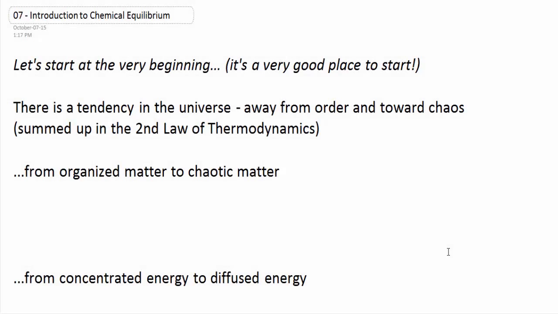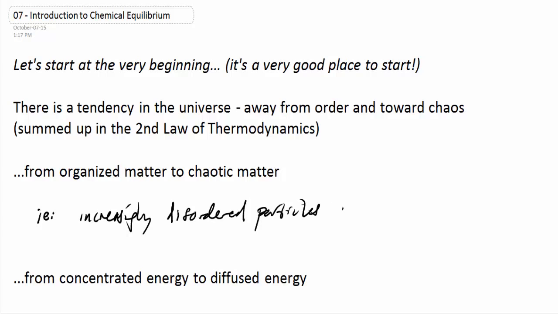It is a good place to start with that tendency in the universe away from order and toward chaos. This is summed up in the second law of thermodynamics. There's a tendency away from organized matter to chaotic matter, the idea that increasingly disordered particles are favored. Just think of a teenager's bedroom, for example, going from order to chaos. We call this chaos entropy, or disordered particles.